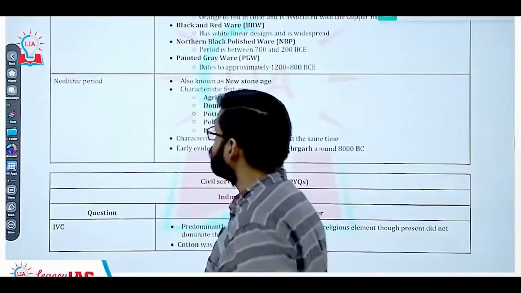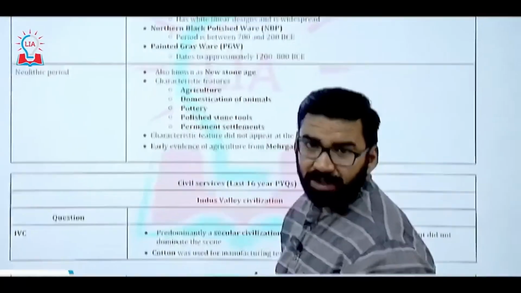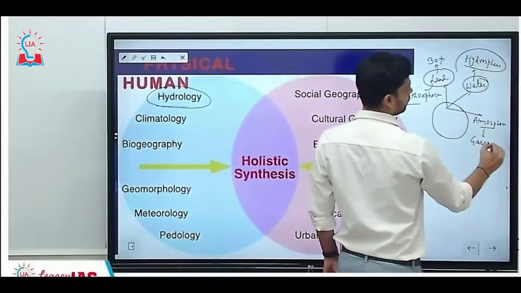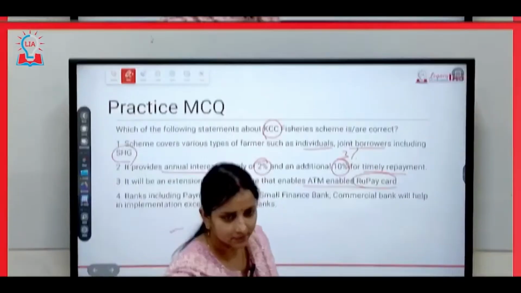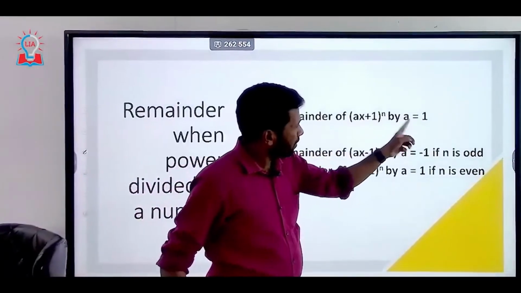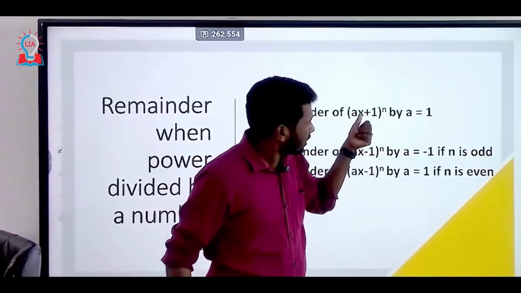Getting my point? So the characteristic, as you can see here, agriculture was there. An atmosphere is made up of what? Can say it is made up of gaseous. And the loans will be credited to your account. Wherever you want, you can swipe this card. Ax plus 1 divided by A. Here 33 by 8. 33 is 32 plus 1.